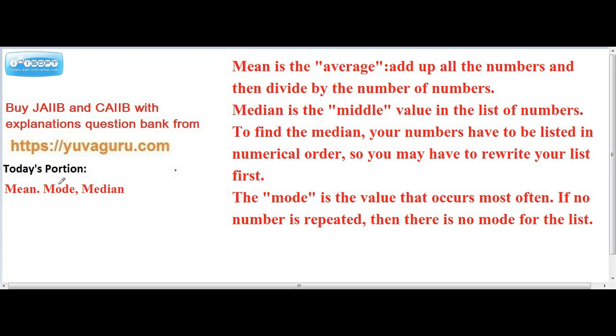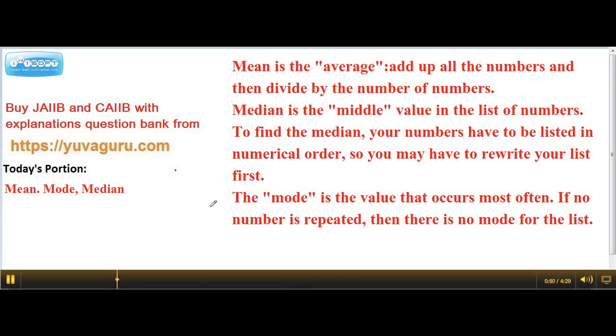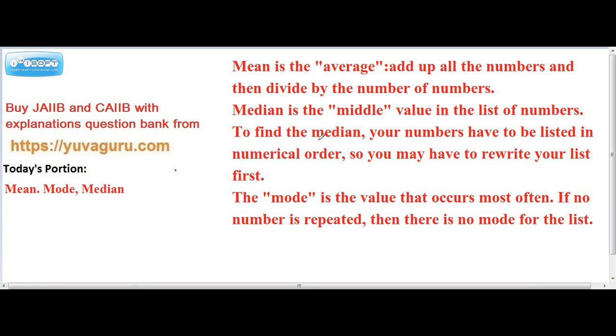Mode means, we'll go for median first. Median is the middle value in the list of the numbers. To find the median, your numbers have to be listed in numerical order. Numerical order means if the numbers are given like say 2, 3, 1, 5, you arrange them in ascending order first, and then you find out the middle one.